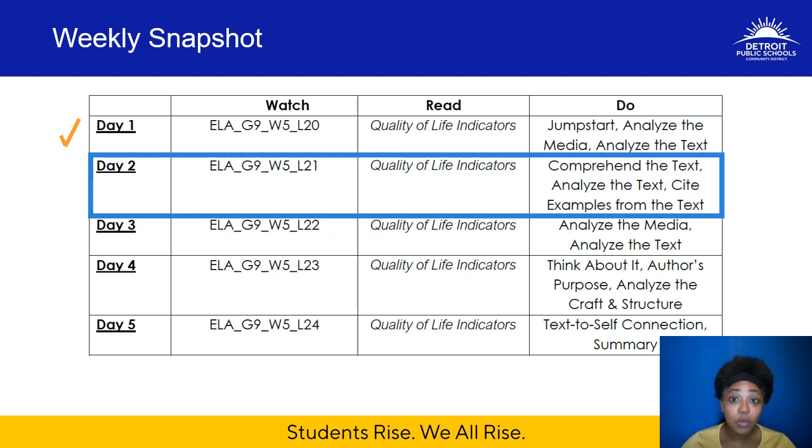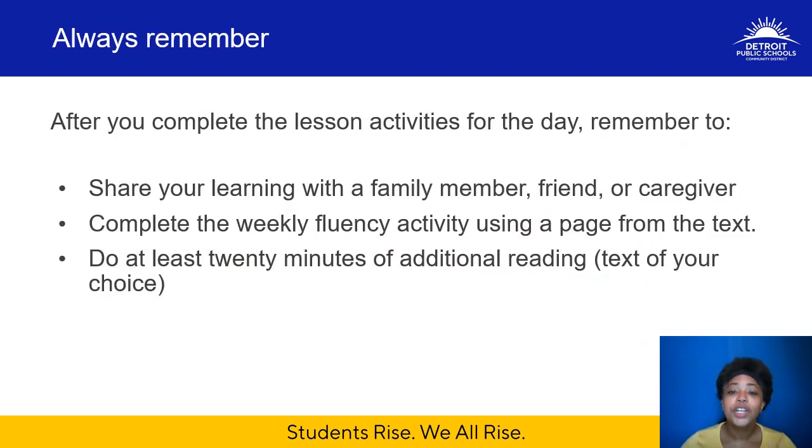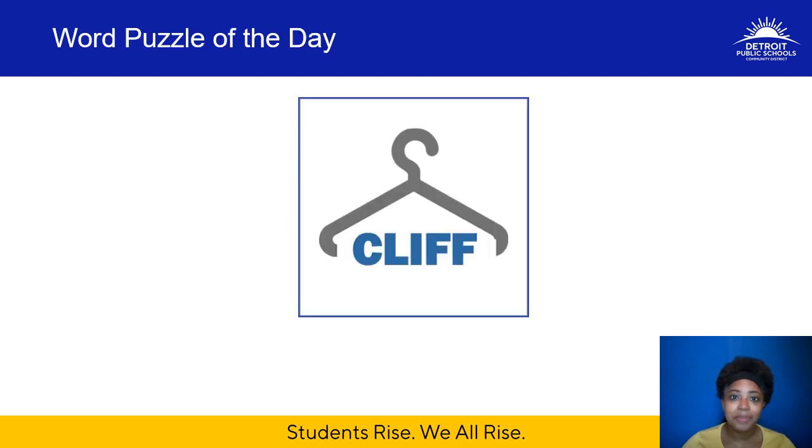Yesterday, we continued our reading of the Quality of Life Indicators article by analyzing the media and finding the main idea of the text. Today, as we reread the text, we're going to focus on how quality of life can be impacted by government programming and how it's measured by the United Nations. Always remember to share your learning, complete the weekly fluency activity, and do at least 20 minutes of additional reading in a text of your choice after completing the lesson activities for the day.